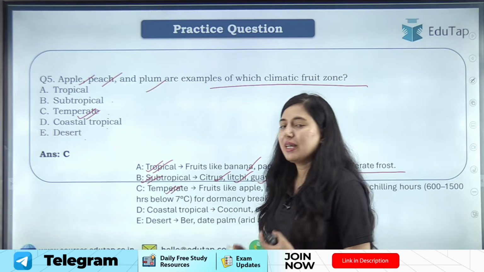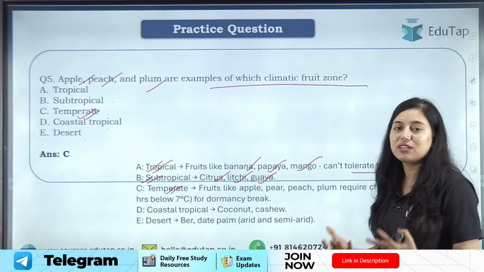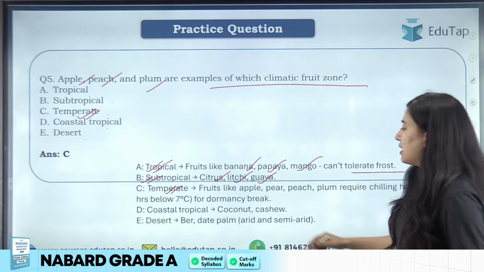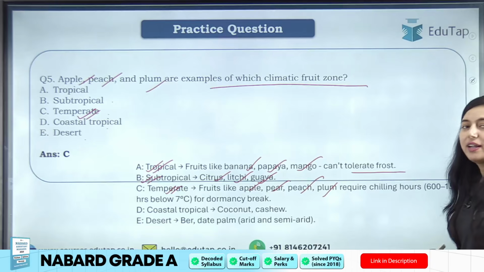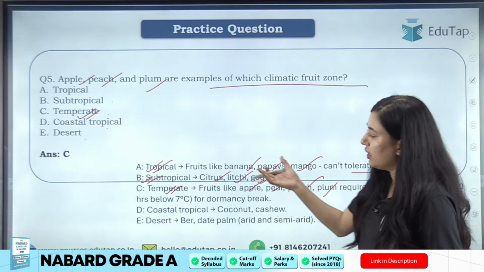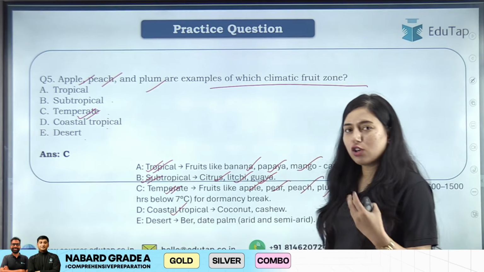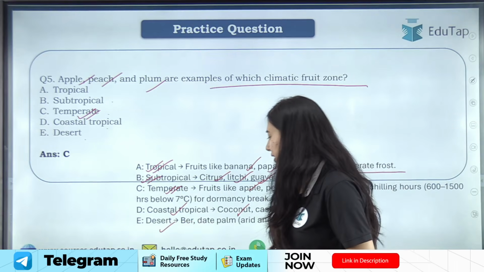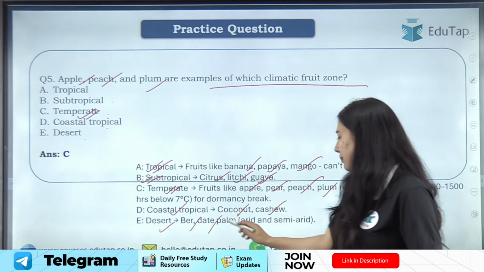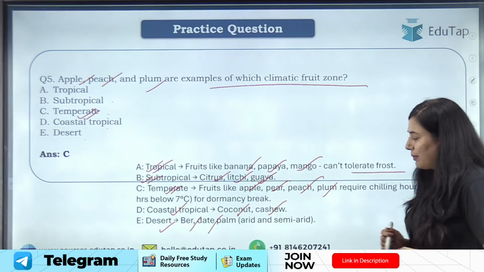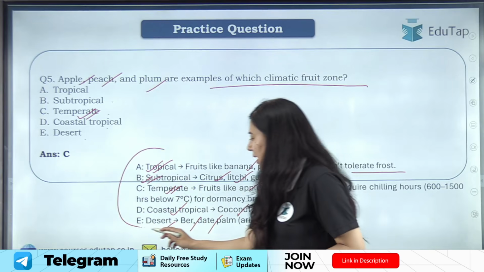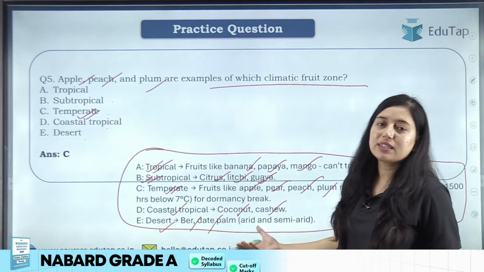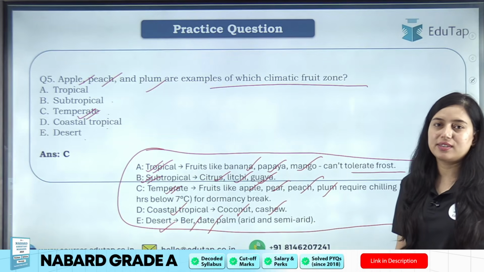Then we have temperate. Temperate is basically where the climatic condition is very cold, right? Where the temperature is very less. So fruits like apple, pear, peach, plum, they require cold climatic condition, and they can be well grown in temperate regions. Then we have coastal tropical regions. Example is coconut and cashew. Then we have desert region. In desert region also few crops like ber and date palm can be grown, which like arid and semi-arid condition. Clear? So these are the examples of different regions and the crops that can be grown there. Clear? So you can learn these. If a question is asked in your examination, you can answer them, right?